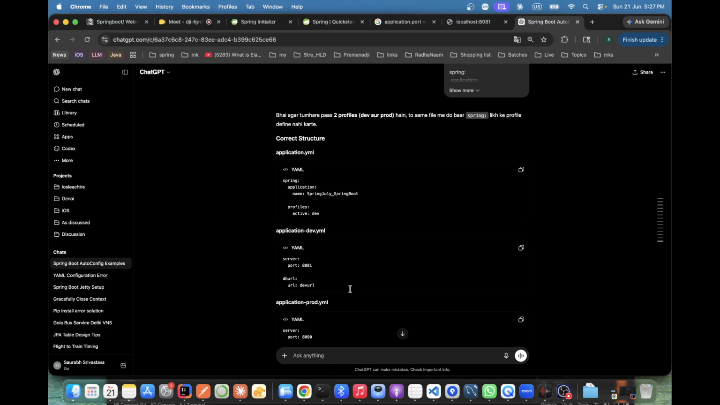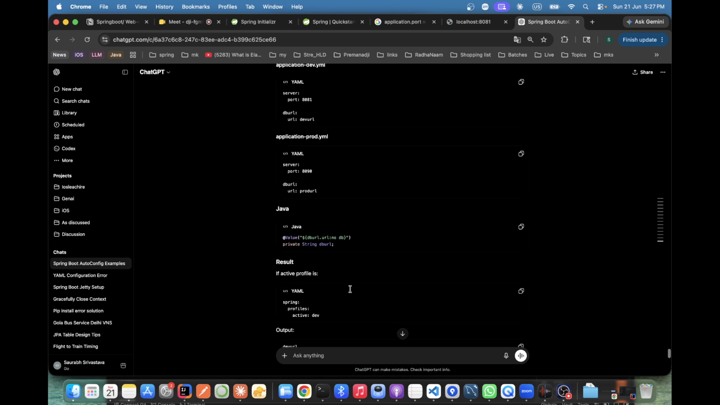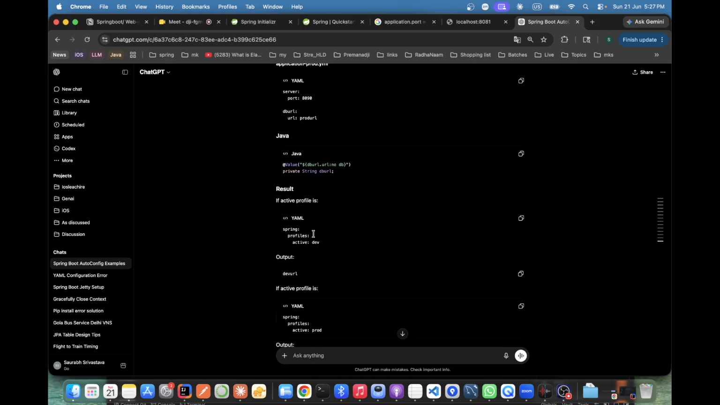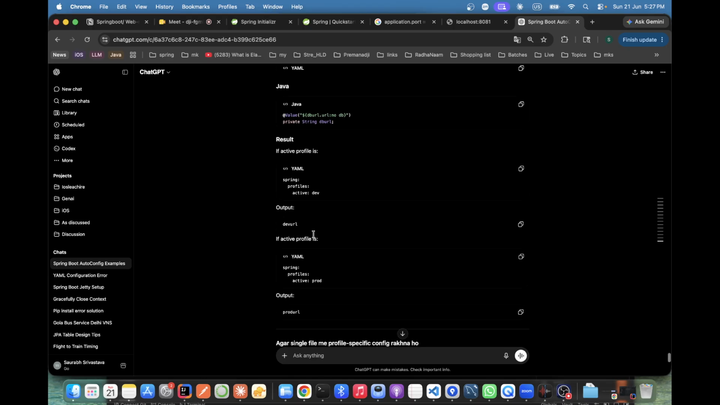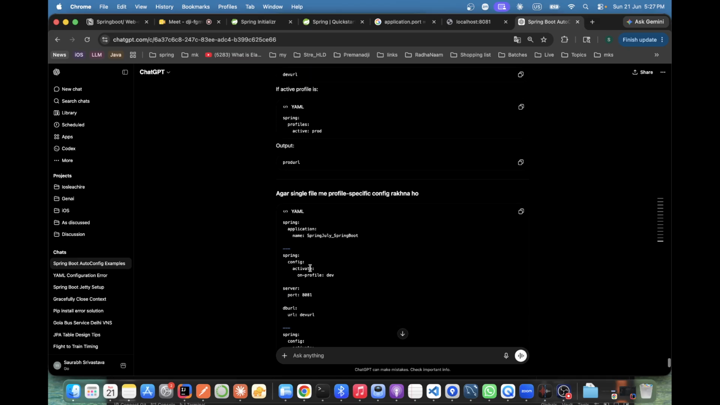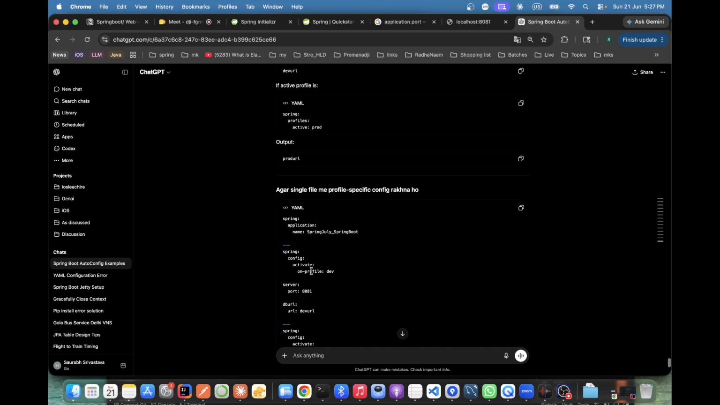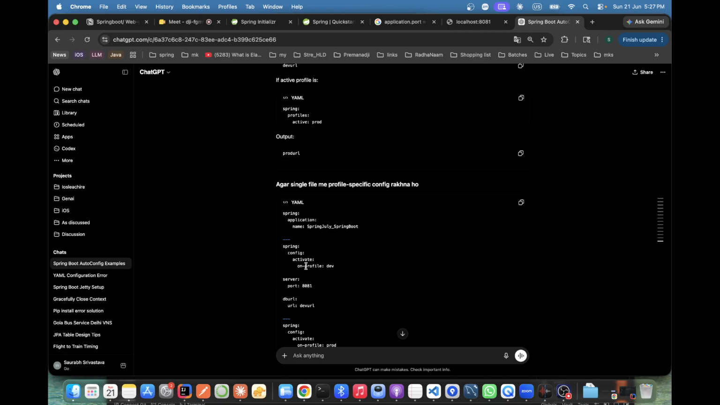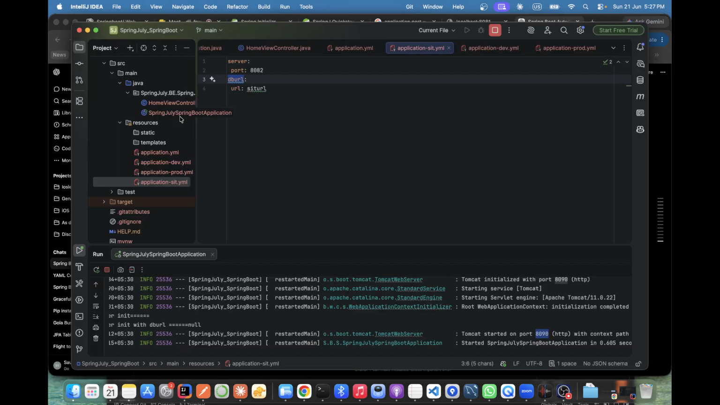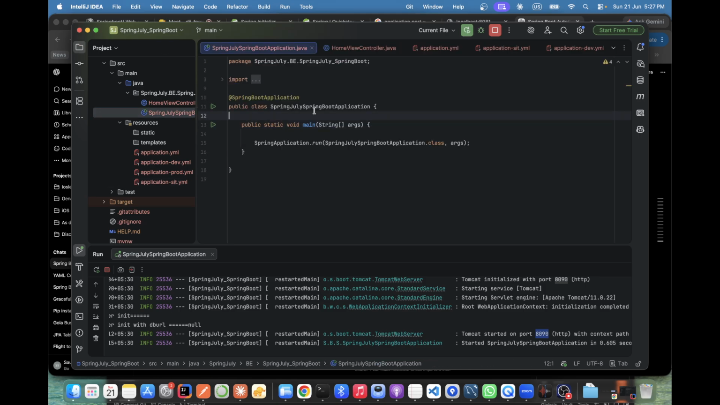That is fine, that is fine. They are saying to use the spring config activate profile, this one. We tried this as well, yeah. Let's try one more time.